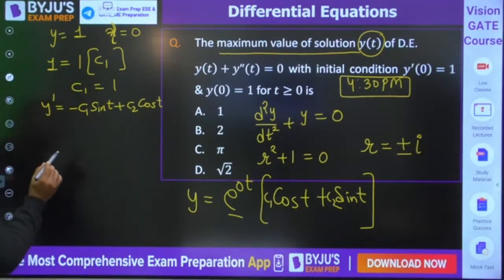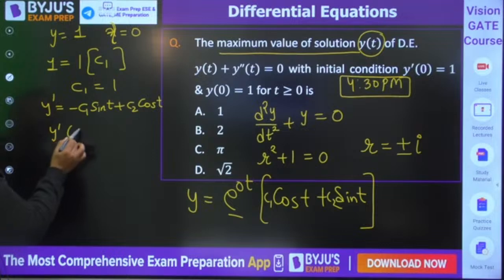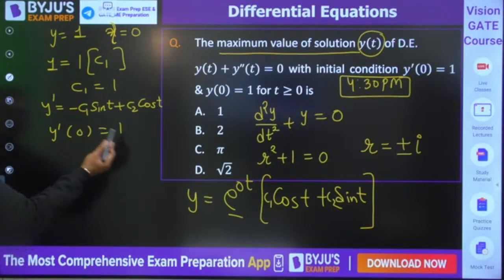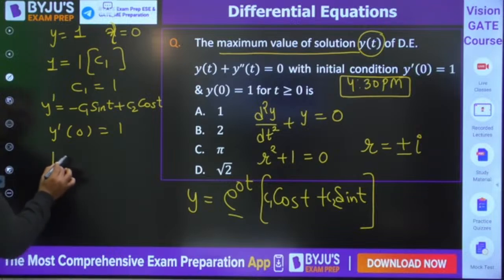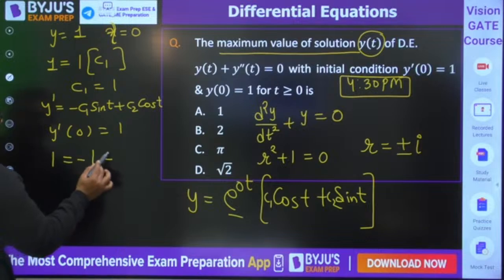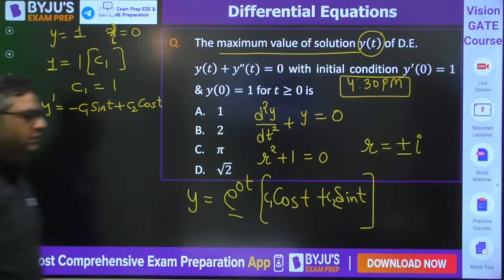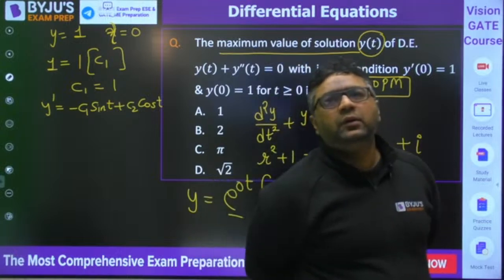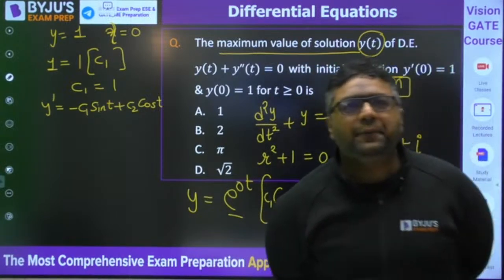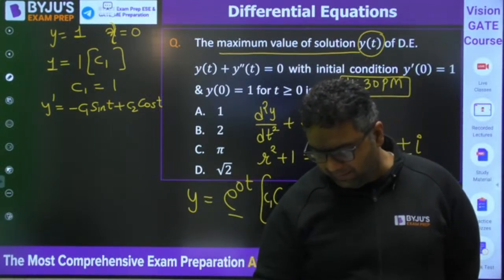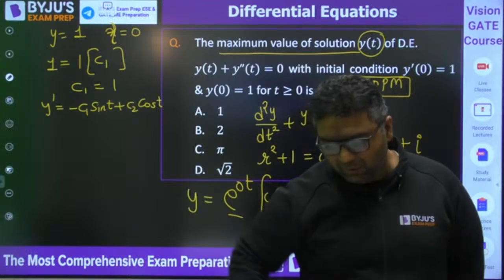It is given that y dash 0 is equal to 1. So when you put t equal to 0, y dash is going to be 1. It is going to be 1 equals minus 1 plus... solve it guys, tell me the answer. Plus minus iota is coming.